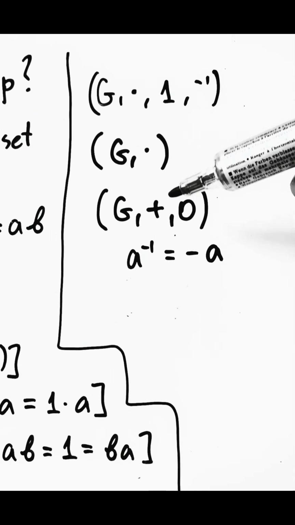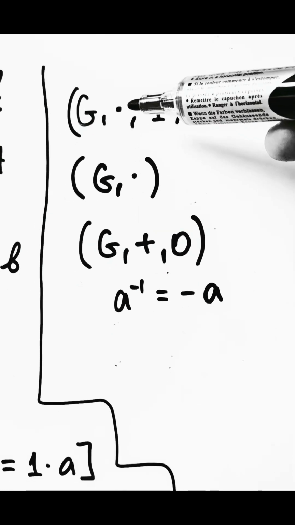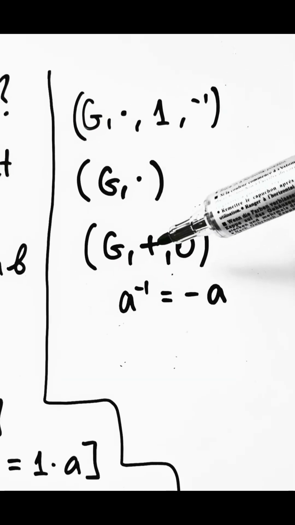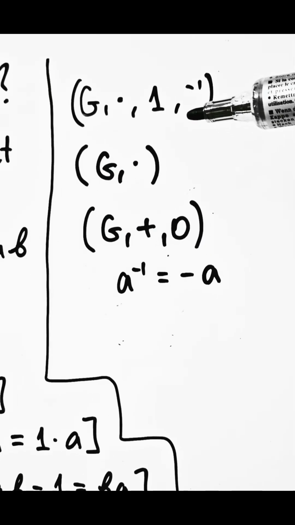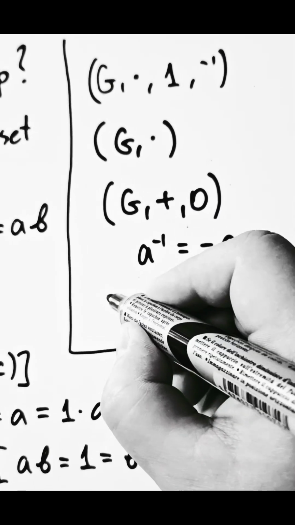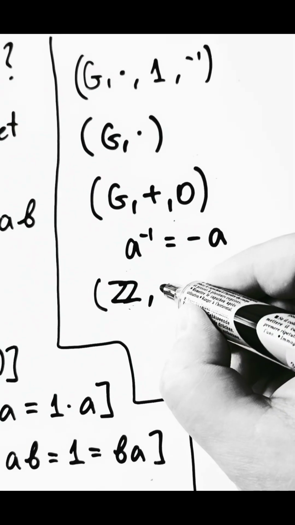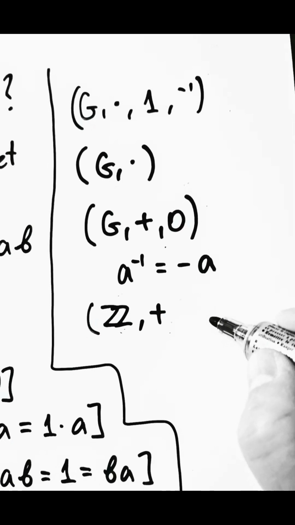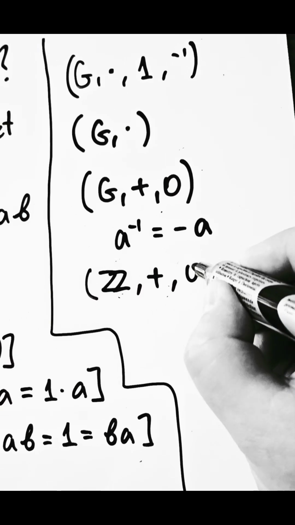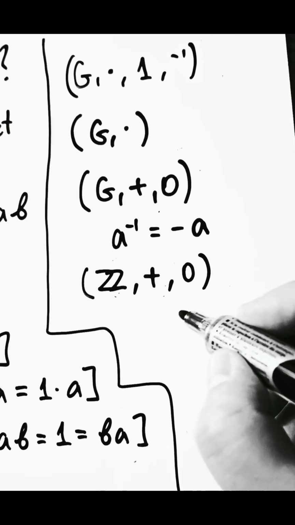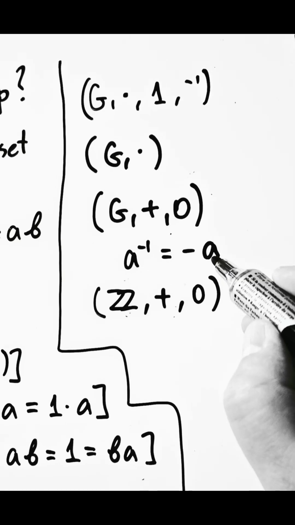In either of these cases, we do not insist that the multiplication and the addition are the usual multiplication and addition of numbers, although they can be. And this would give examples of a group. For instance, we could take the set of integers and take addition of integers as the binary operation, and then the identity element would necessarily be the number 0, and there we would have inverses given by minus an integer.